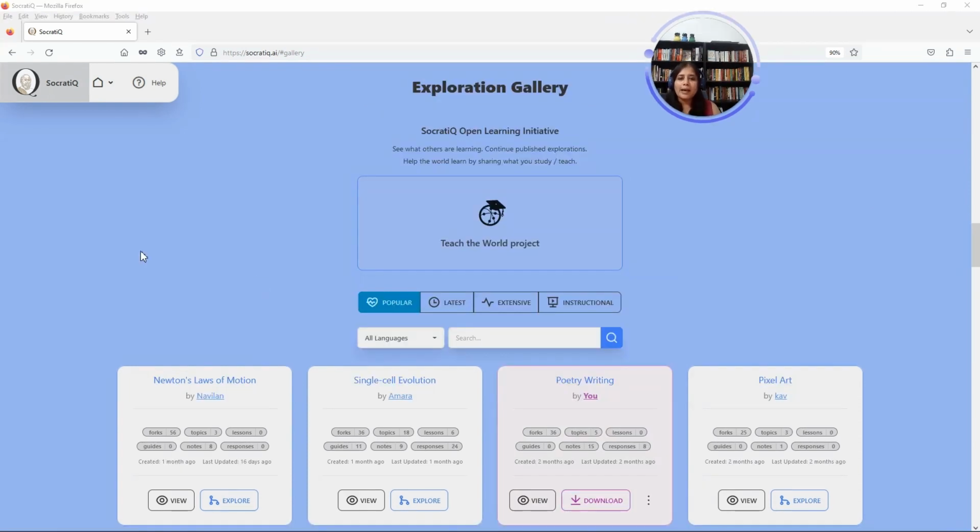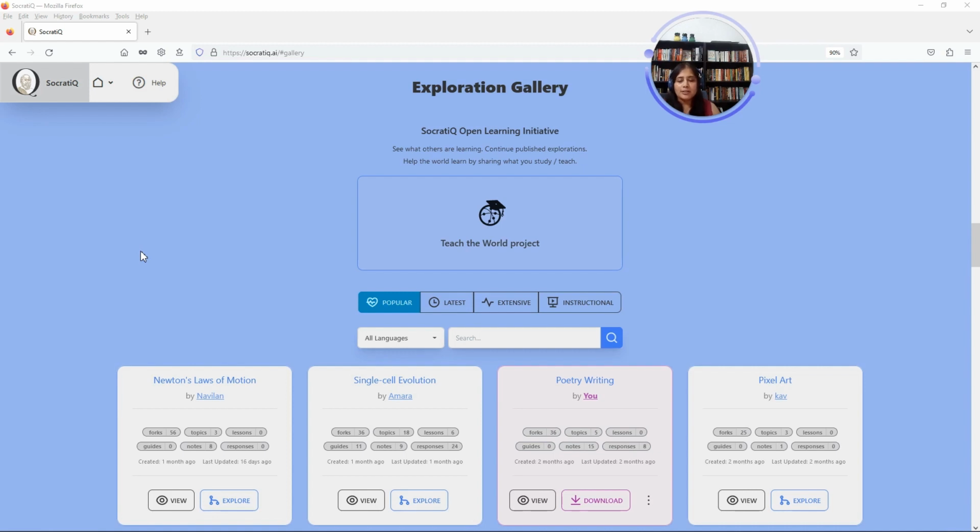So let's do a quick recap before we move on. Let's go over what we've learned so far in SocratiQ. You can choose a topic and learn. You can explore the topic to any length and depth by adding responses to inquiries, by assimilating the feedbacks, by taking notes while you learn and updating them to your exploration, by inviting friends to discuss the topic and exploring together. You can learn from others through the explorations published in the gallery, and you can teach the world by publishing the topics you have mastered.